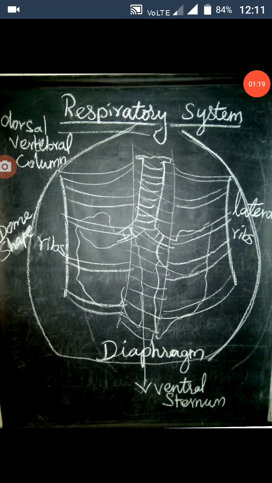Respiratory system. See the structure. Respiration takes place by a pair of lungs, which are light spongy tissues enclosed in the thoracic cavity. Thoracic is the chest region.